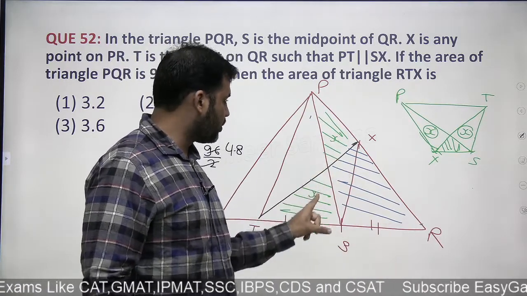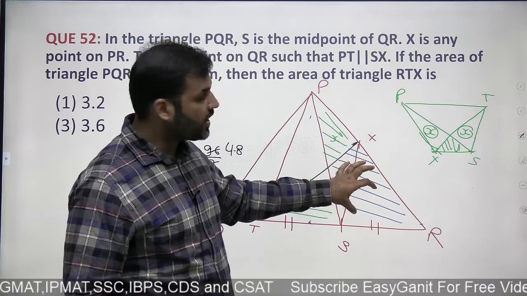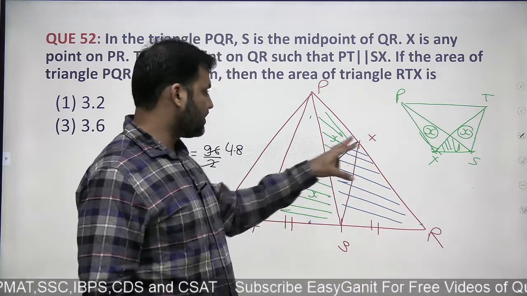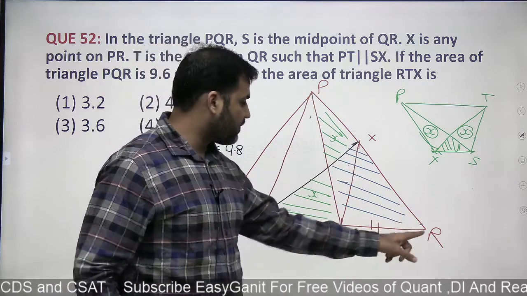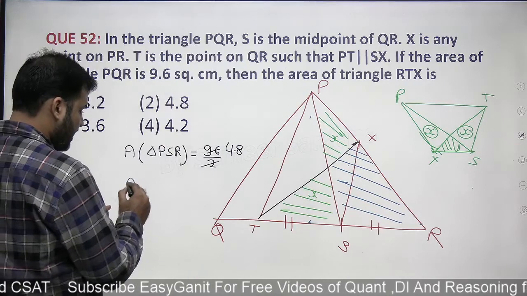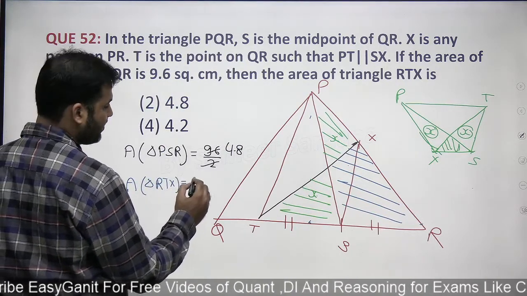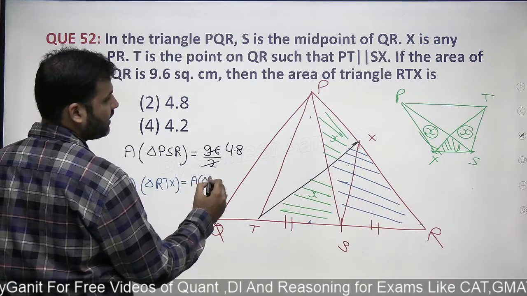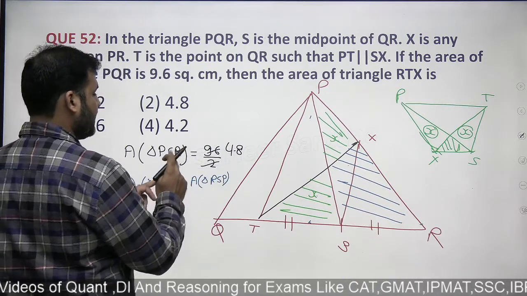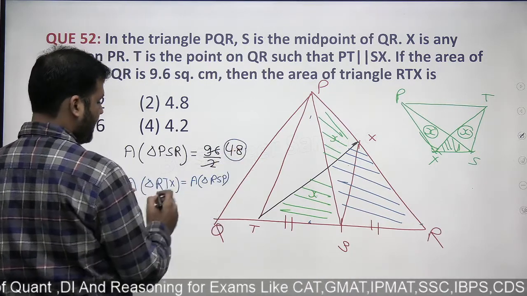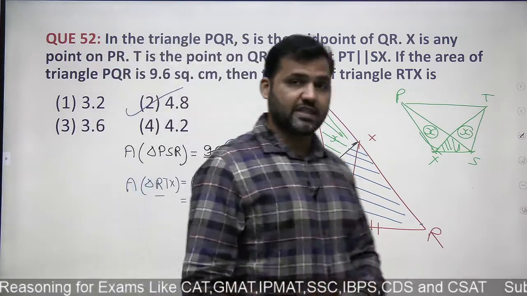And because both of these two triangles have the same area, and this part which is shaded blue of RTX is common with RSP, then can I say that area of triangle RTX would be same as area of triangle RSP. दोनों triangle का area same होगा. और RSP का area, that is PS का area is 4.8, so RTX का area will also be 4.8. Answer is option number 3. Easy question, right?